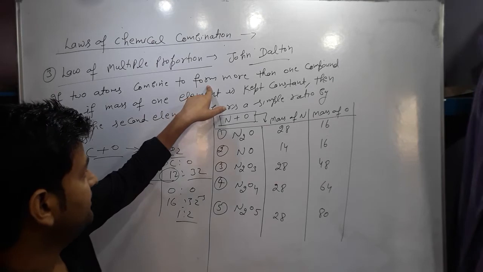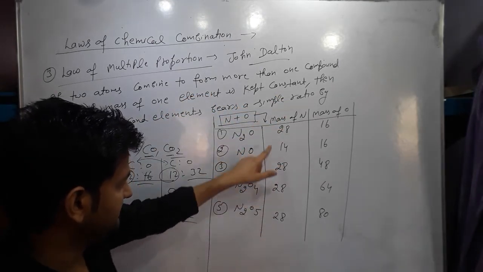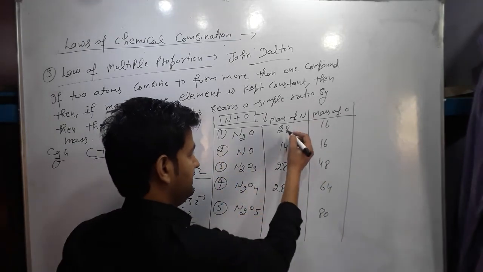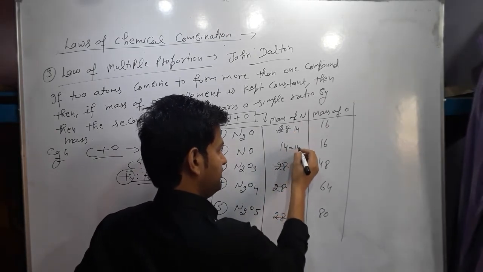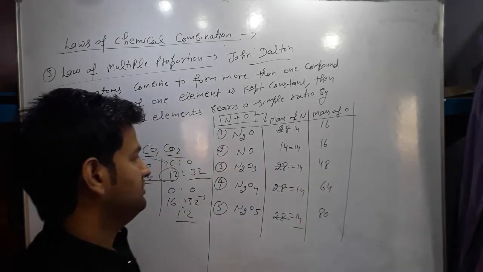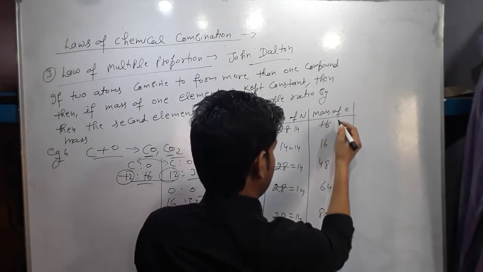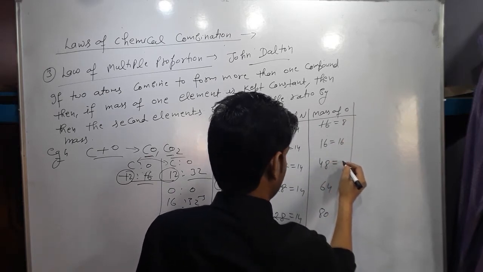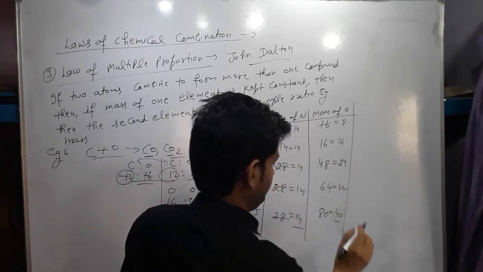According to this law, if the mass of one element is kept constant, we can keep the mass of nitrogen constant. If we divide it by 2, it will be 14. It is 14, 14, and 14. The mass of one element is kept constant, divided by 2, so oxygen is also divided by 2. It will be 8, then 16, 24, 32, and 40.